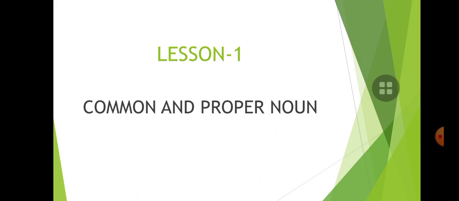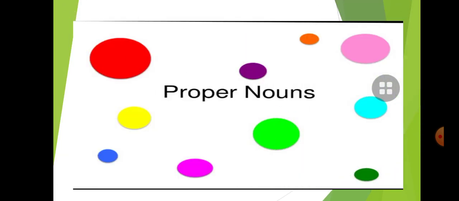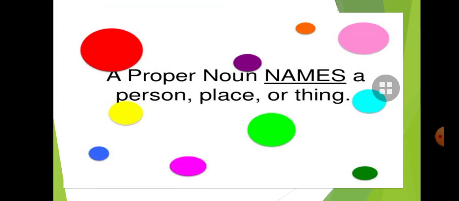So, children, let's start. What is a common noun and what is a proper noun? A proper noun names a person, place, or thing. A proper noun is a special name of a person, place, thing, or animal, or it's a specific name of a place, person, thing, or animal.